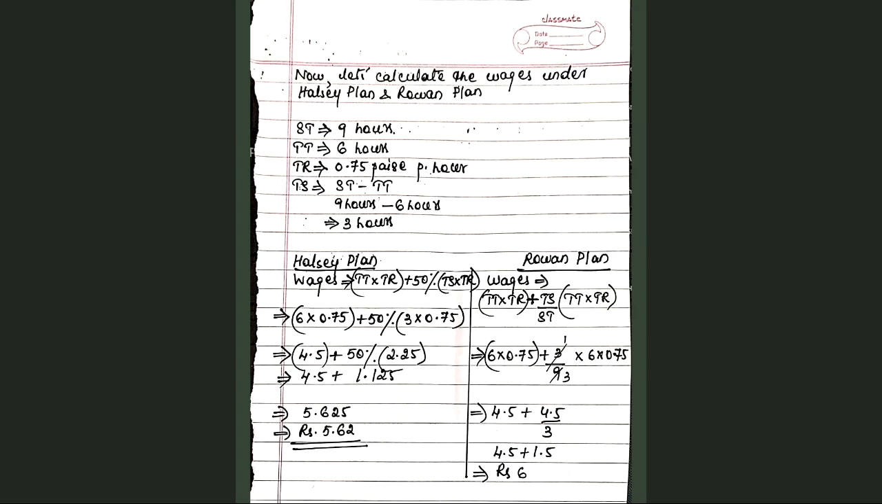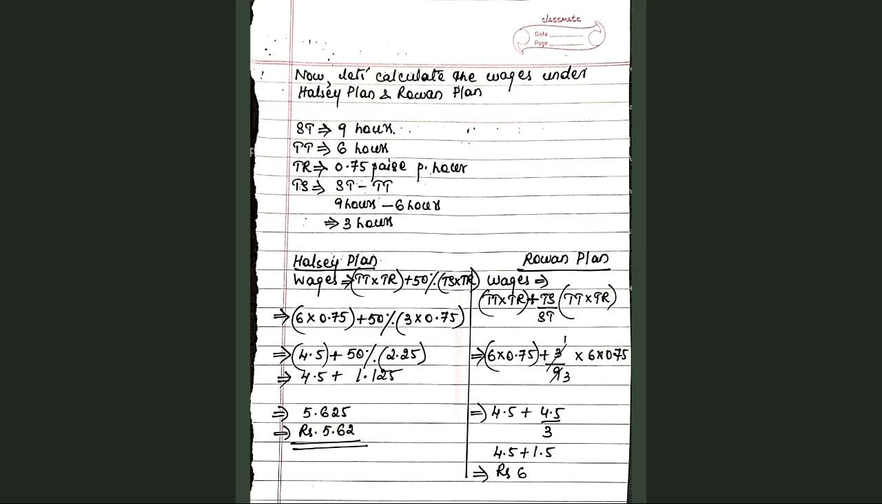3 divided by 9, where 9 is the standard time, into time taken 6 hours, into time rate, which is 0.75. So again we work it out using a calculator. This gives us the answer as rupees 6. So you can observe here that under Halsey plan, this worker earns rupees 5.62, whereas under Rowan plan with the same data, he earns rupees 6.